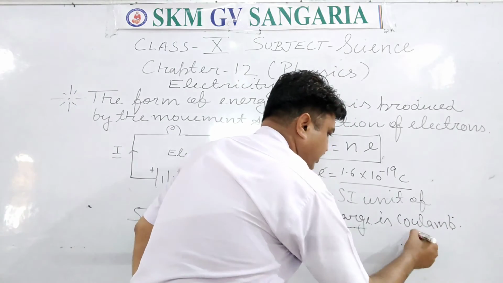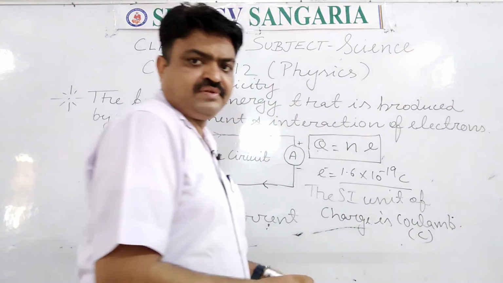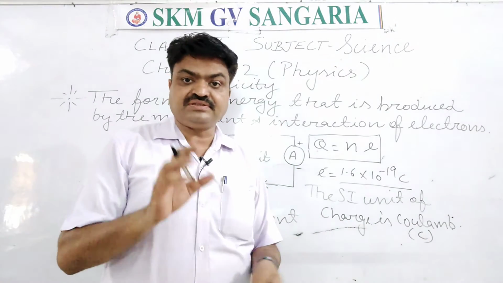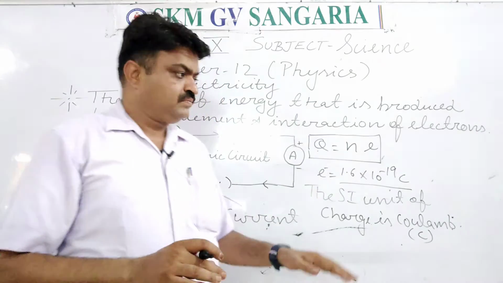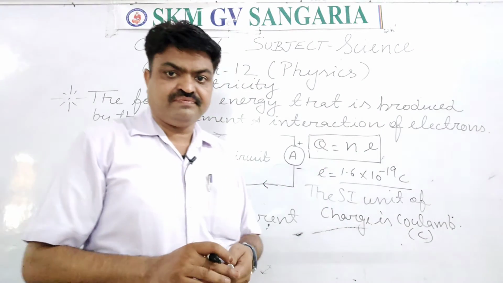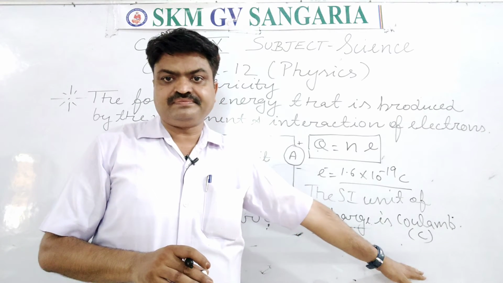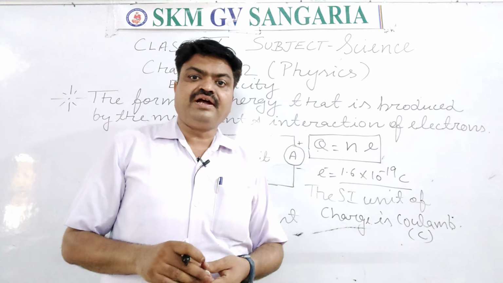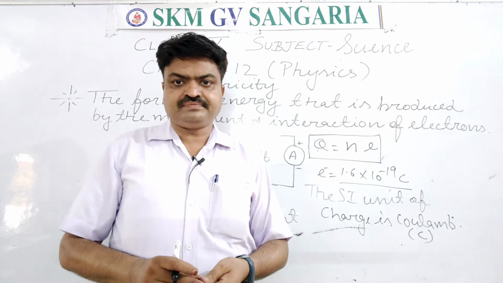And it is symbolized by C, student. Capital C is the symbol of the SI unit of charge, student. And what is it? It is Coulomb. Now we come to the next topic, that is electric current.